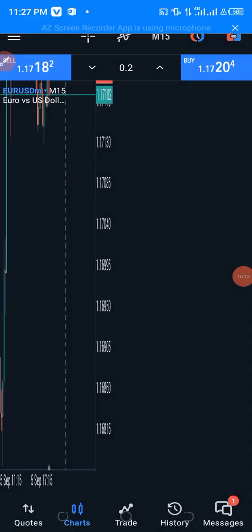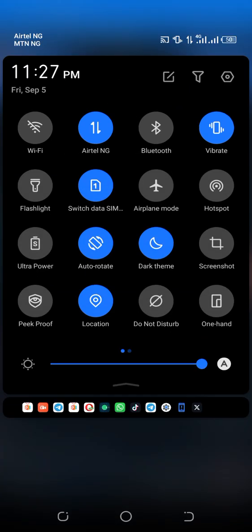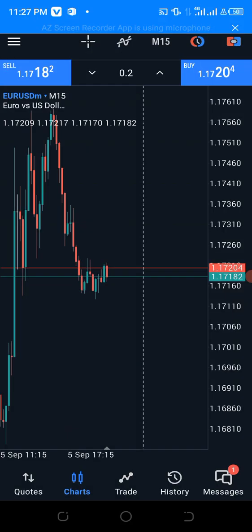The next one, if you click on this here, that's your timer to show you where to enter and where to place your stop loss. So the market is currently closed, so it's not going to work.